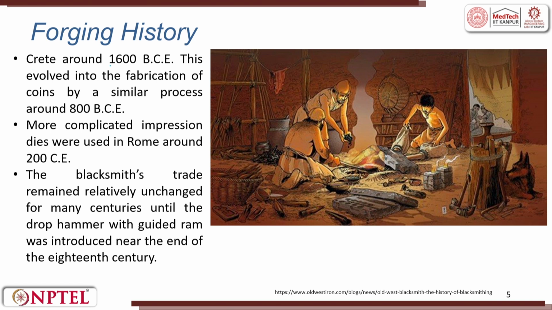Created around 1600 BCE, it evolved into the fabrication of coins by a similar process around 18 BCE. More complicated impression dies were made in Rome around 200 CE, and then the blacksmith trade remained relatively unchanged for many centuries until the drop hammer with guided ram was introduced at the end of the 18th century. They were able to use this for forging.